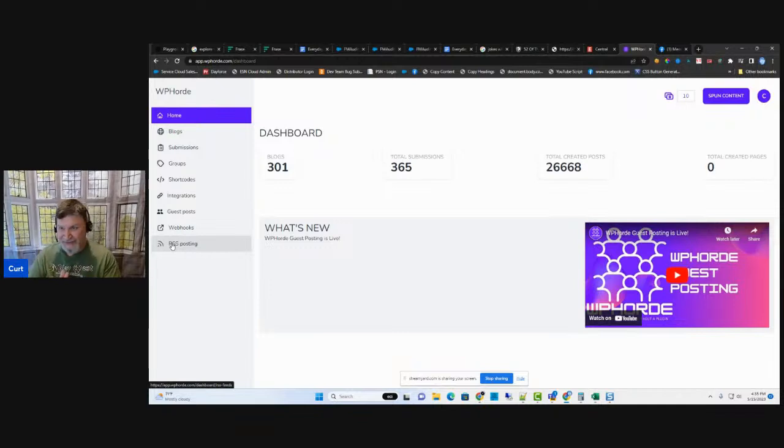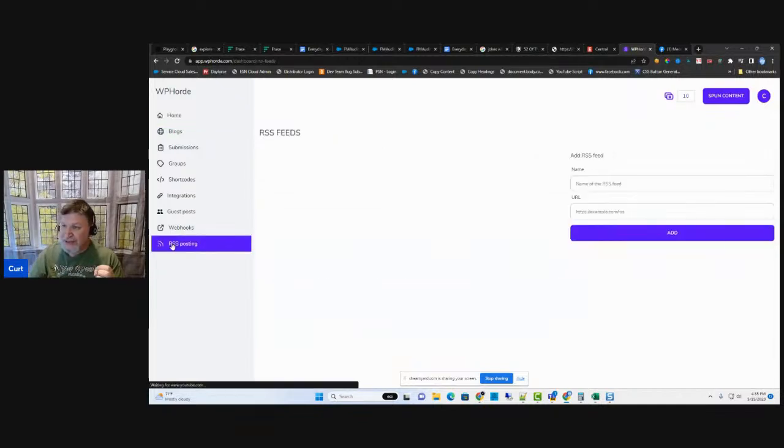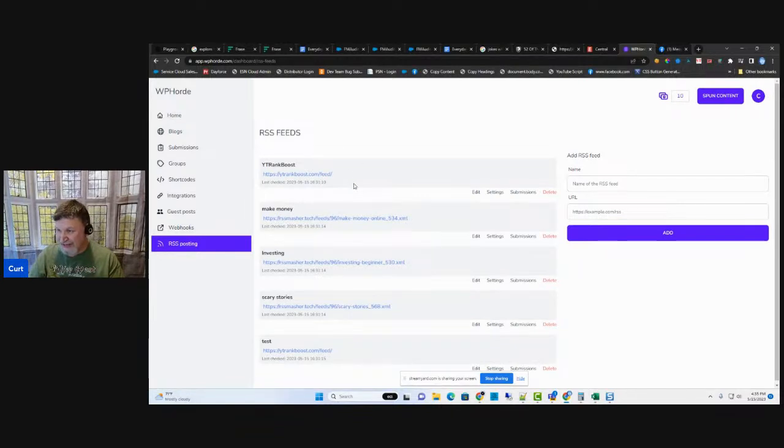What does this mean for you? Well, we click on RSS posting, you're going to notice I have a few of them set up here. Everyone has access to this right now. Doesn't matter what level you're on, you have access to at least being able to set up one. It is the exact same license structure for webhooks, for short codes.